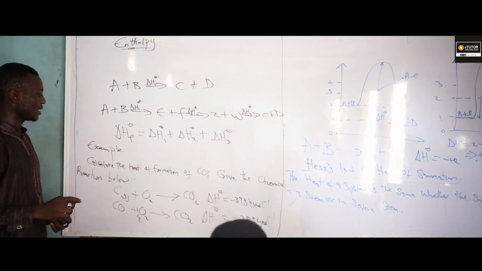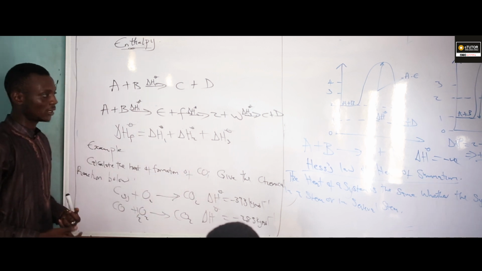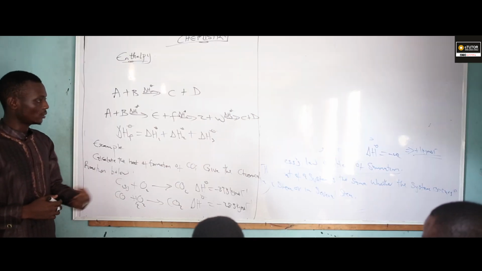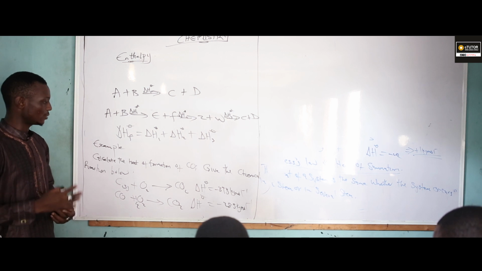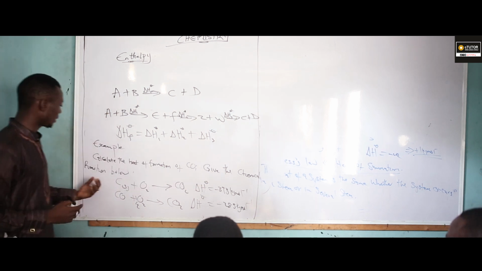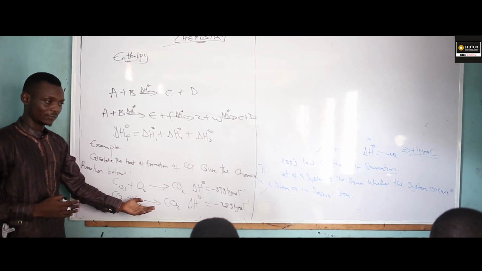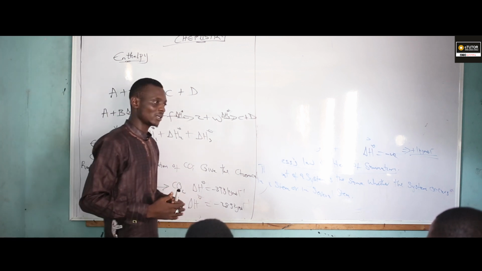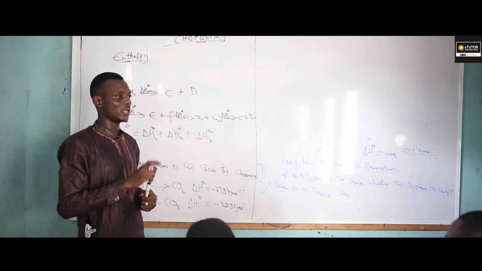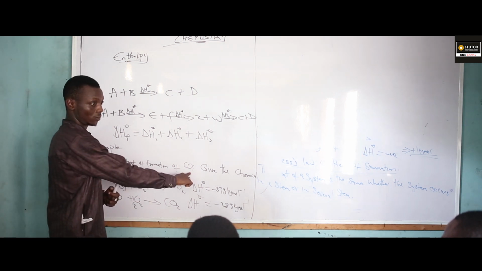So the question asks us to calculate the heat of formation of CO. Yes or no? Look at this simple question. How am I going to go about this simple question? The question says calculate the heat of formation of CO, given the chemical reaction below. Look at this thermochemical equation given for you. The first thing you are going to determine, write the word required equation. What is the required equation? Formation of CO. Are you there?